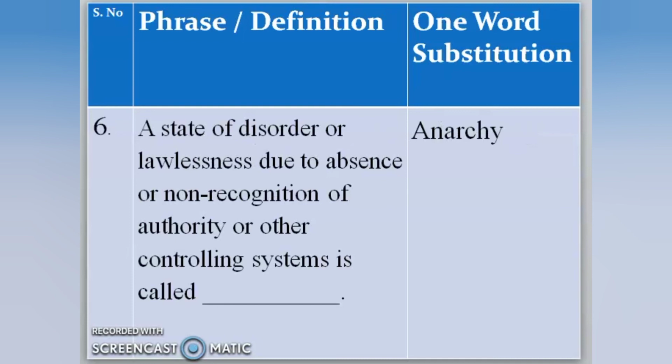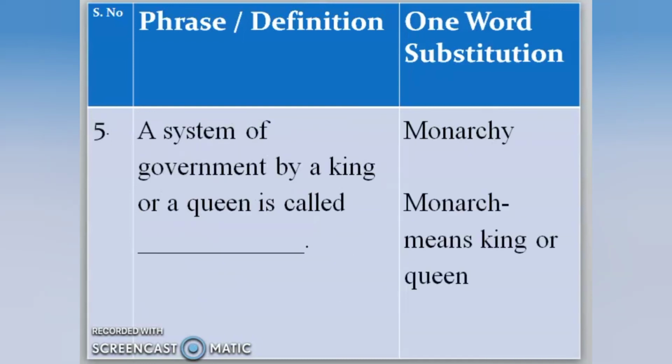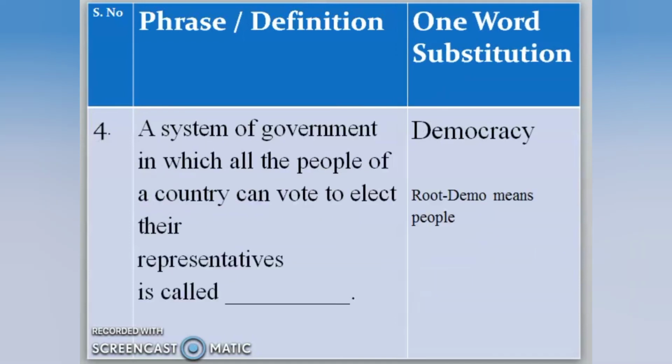Anarchy, that is lawlessness, disorder. Monarchy, so monarch, king, ruled by king or queen. Democracy, so ruled by people, by the will of people. How? People cast a vote. Based on the votes, they select the representatives.